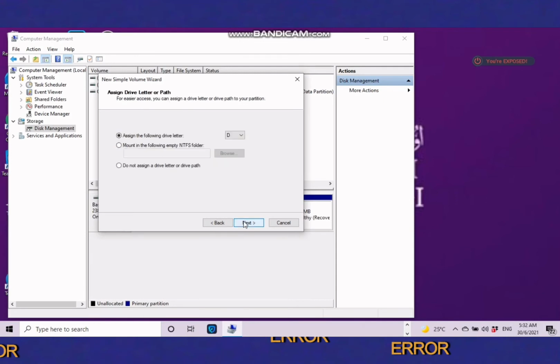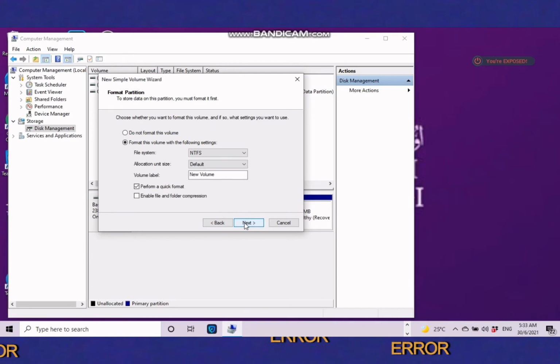Next, set the new volume a letter name or path. Select from the menu a letter name for your new partition and click on the Next button. The letter name or path is used by Windows to identify and navigate to your new volume. Next, settings for the new volume.